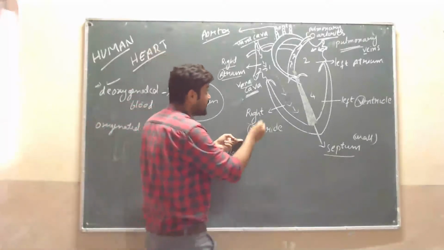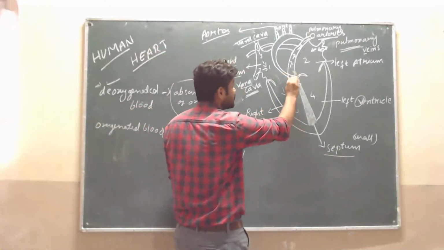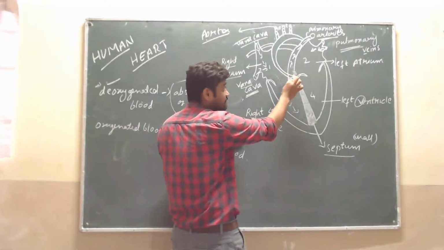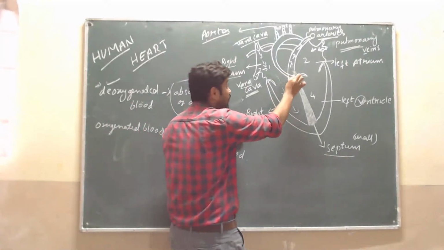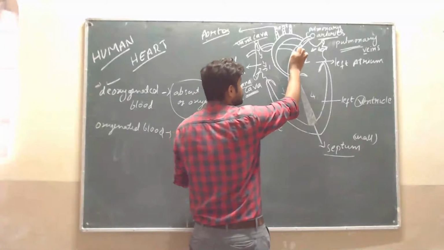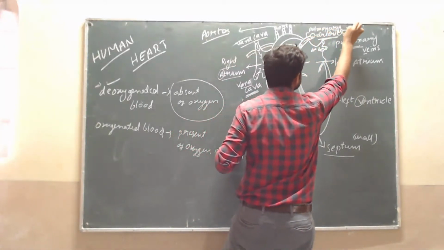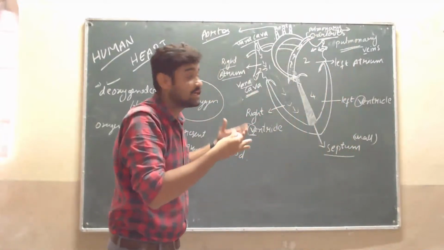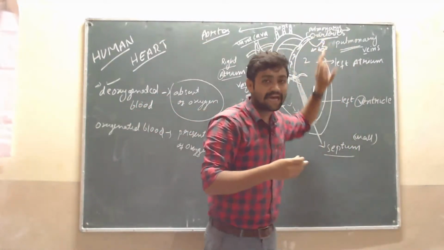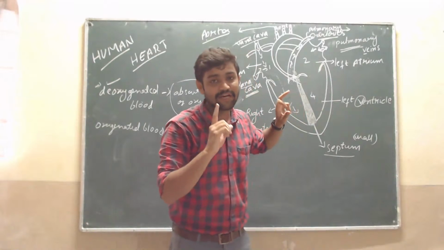Look here, this vein is connected. Where is it going? Very good, it goes away from the heart. What is that called? Pulmonary artery.